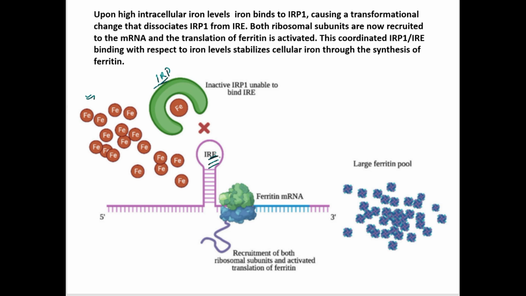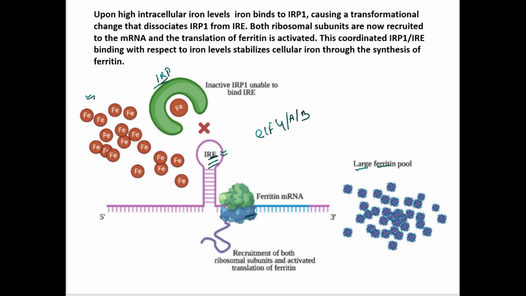Now, this IRP protein cannot bind in this IRE region, due to which now the initiation factor EIF 4A and 4B can do their work by linearizing this mRNA, by disrupting the loop, and after that the ribosomal subunit can bind in this region along with some of the initiation factors of translation. They can bind in this region and they can form the large ferritin pool, due to which a high amount of iron which is present inside the cell can be stored.